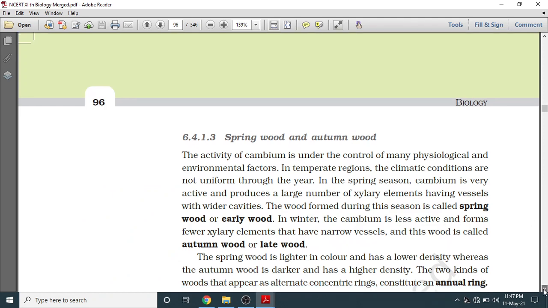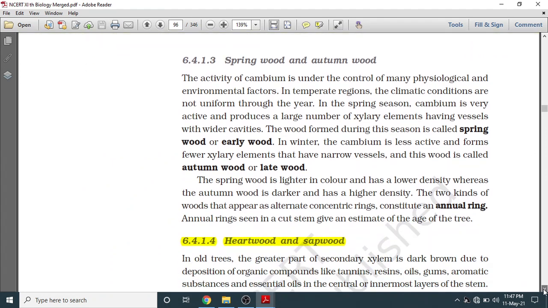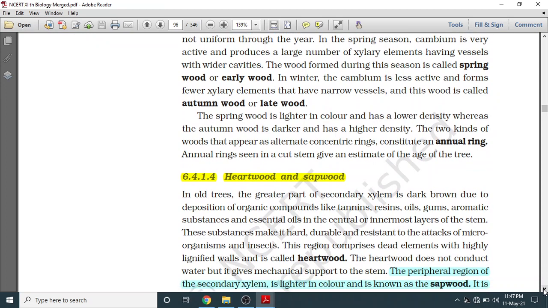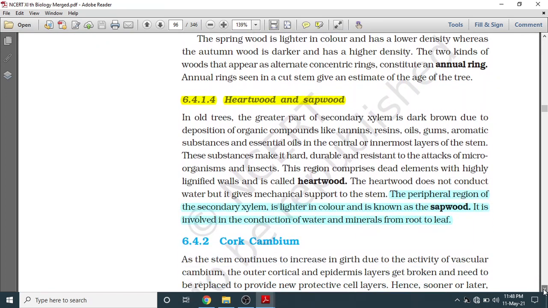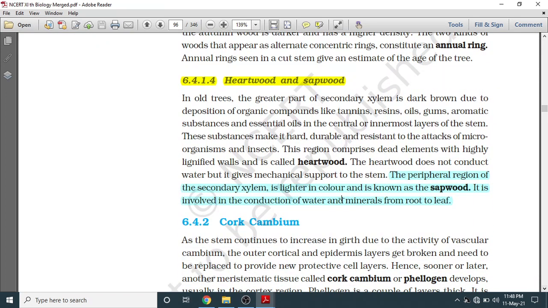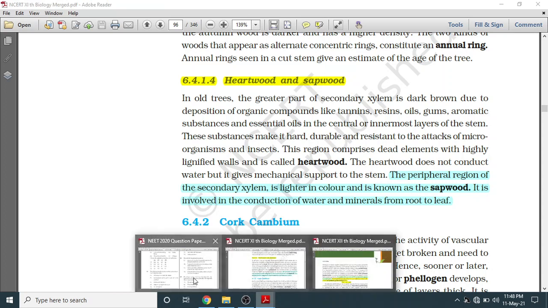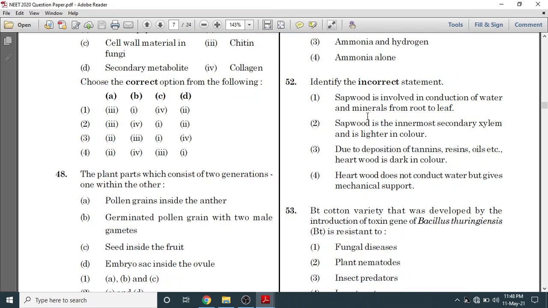So the question was about heartwood and sapwood. Look at the options. They have given that sapwood is involved in the conduction of water and minerals from root to leaf.